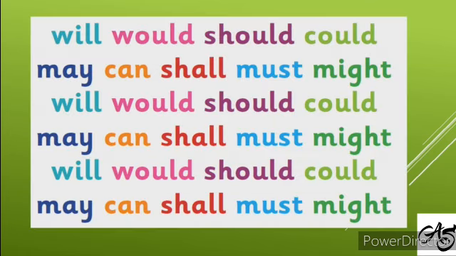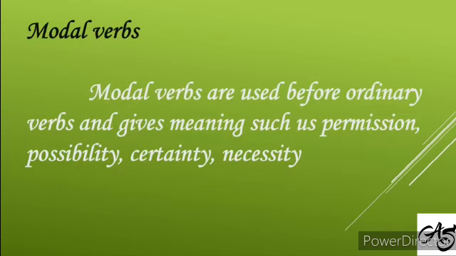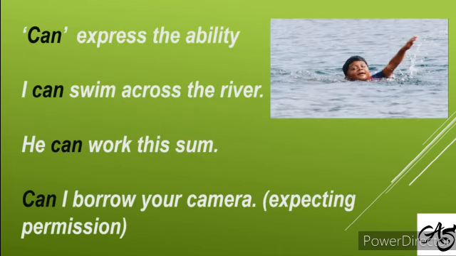Now shall we see the modals? The verbs can, could, may, might, will, would, shall, should, must and ought are called modal verbs, or you can say modals. They are used before ordinary verbs and express meanings such as permission, possibility, certainty, necessity, and even need and dare can sometimes be used like modal verbs. Now, first we will see can, could, may, might.